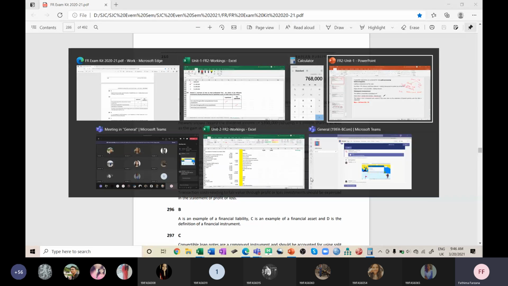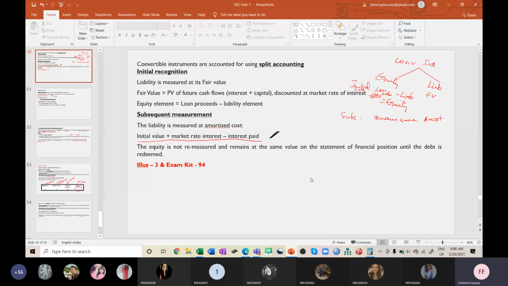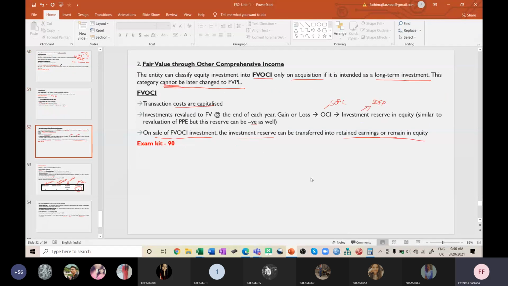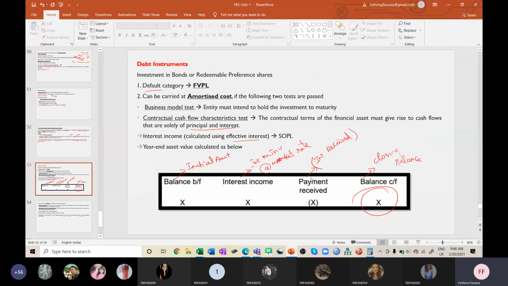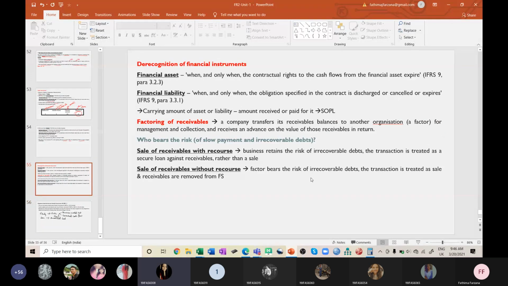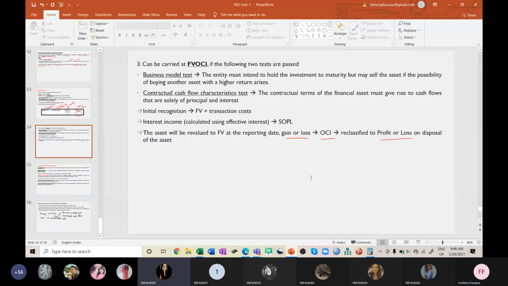Let's see whether transaction cost is mentioned anywhere. We didn't do any problem with it, right? We didn't capitalize in any of the problems under amortized cost. In investments we did, ma'am, not in liability.